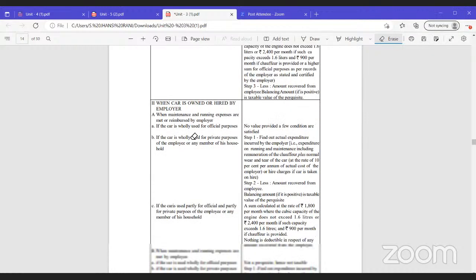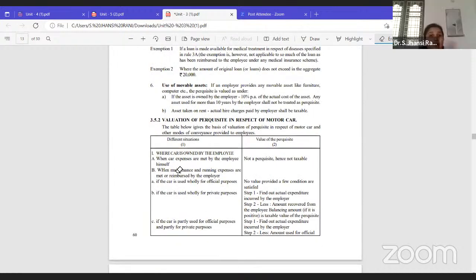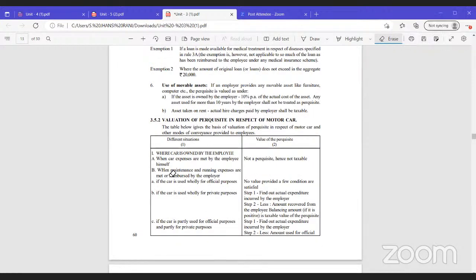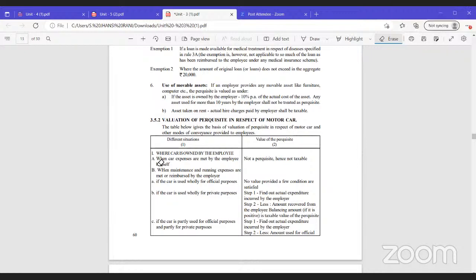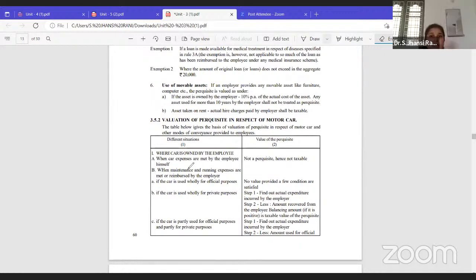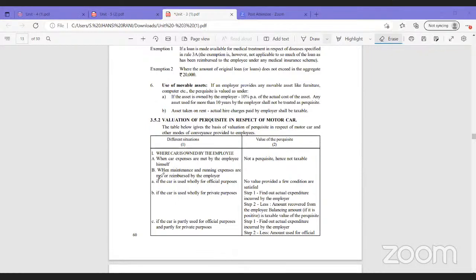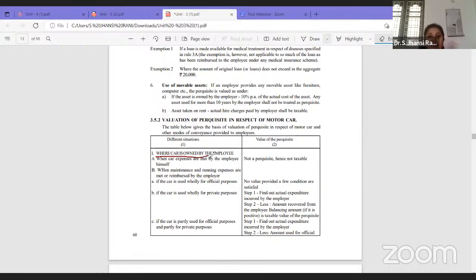That is when he has his own car, but the expenses are met by whom? The employer. The first situation is where the car is owned by the employee. Under that, all expenses are met by the employee. It is not a perquisite. So where the car is owned by the employee, having his own car, under the situation where the employee is incurring all expenses, it is not a perquisite and it is not taxable.